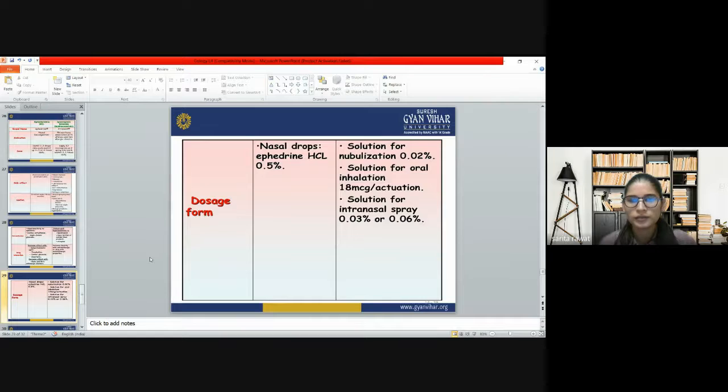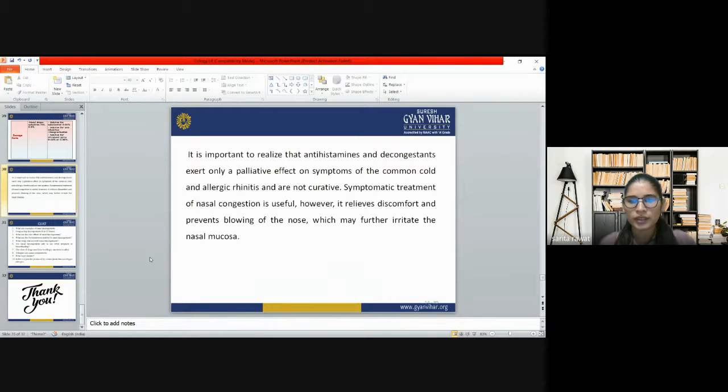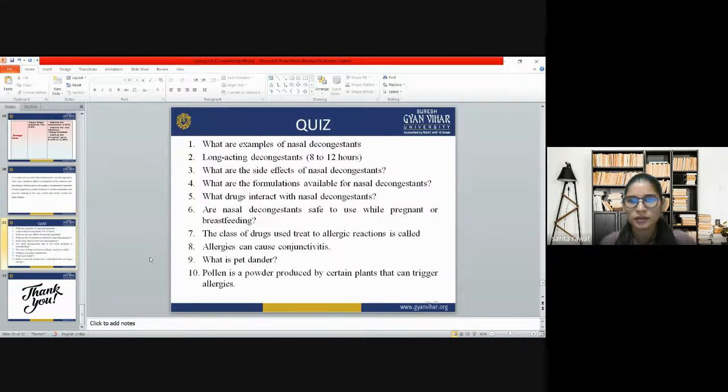ephedrine. And this is the summary of nasal decongestants. So you can summarize this, and these are the questions we have already answered. The most important questions involved in this are what the drugs are that interact with nasal decongestants, and this is very important from the point of view of your GPAT exam, and also what the allergies are that can cause conjunctivitis, and what the examples of nasal decongestants are.